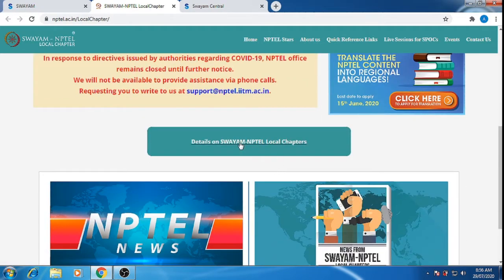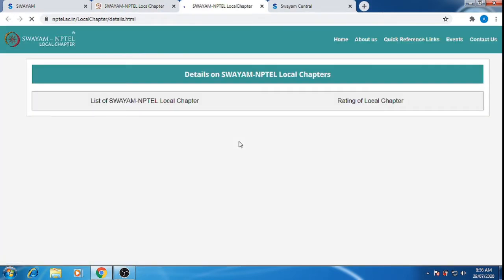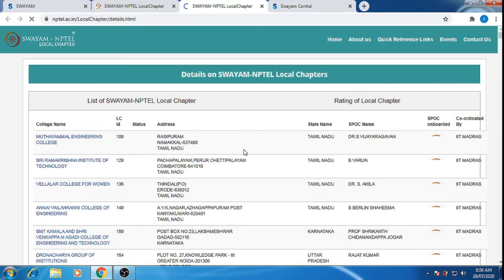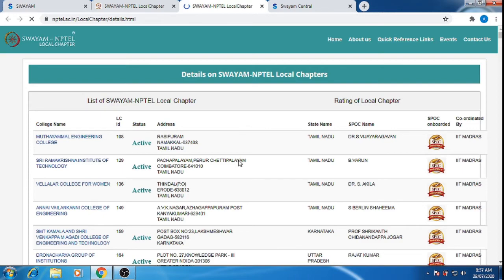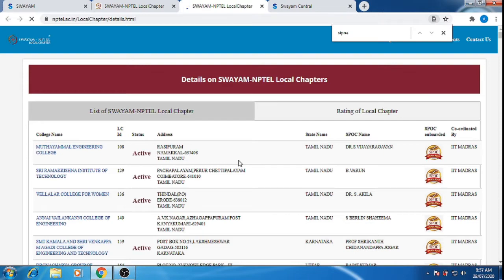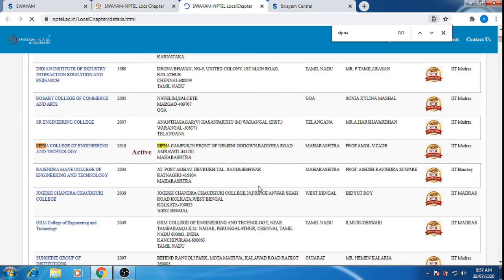So this is the page where we have the details on Swayam NPTEL local chapters. When we click on that, we get the list of all the Swayam NPTEL local chapters across India. There is a huge list over there, so here we can search your college name. For example, I will search for my college name, that's SIPNA. Again, we are getting some benefits with the NPTEL course as well, as you are activating the college. Here we can see my college name, SIPNA College of Engineering and Technology.